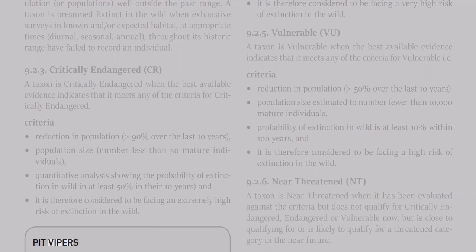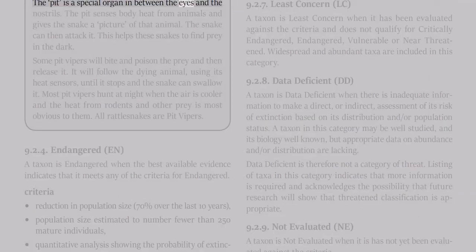Pit vipers. The pit is a special organ in between the eyes and the nostrils. The pit senses body heat from animals and gives the snake a picture of that animal. The snake can then attack it. This helps these snakes to find prey in the dark. Some pit vipers will bite and poison the prey and then release it. It will follow the dying animal, using its heat sensors, until it stops and the snake can swallow it. Most pit vipers hunt at night when the air is cooler and the heat from rodents and other prey is most obvious to them. All rattlesnakes are pit vipers.